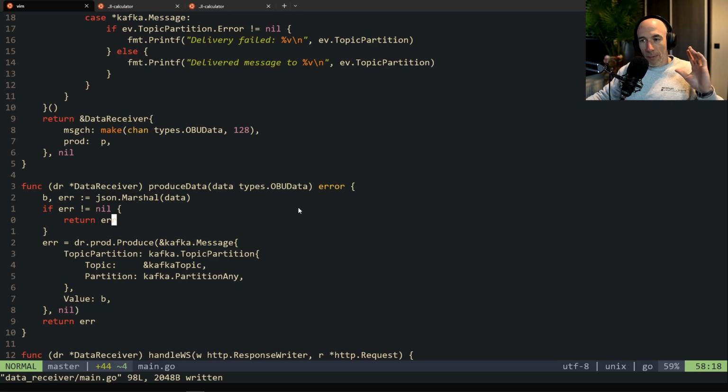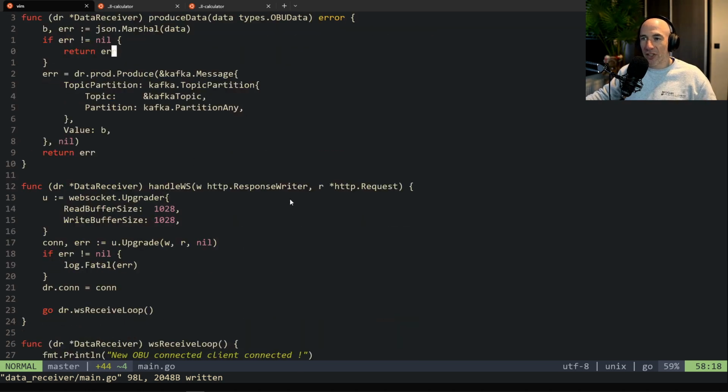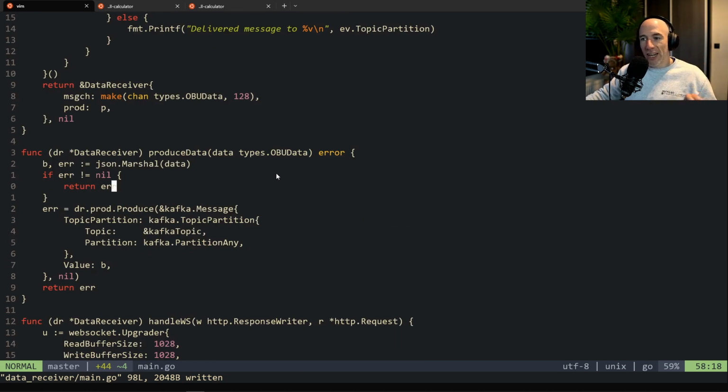So I'm going to keep it up for this lesson here. So we basically have Kafka installed. We know how to make a producer. We attach the producer here. We know exactly what the core point of this service is. We're going to fetch the data, we're going to produce the data to the Kafka queue, and that's it, right? And the OBU receiver is done. The microservice is just going to receive data and put data on the queue. It's like an interface between the outside world and the beginning of our microservice stack, right?